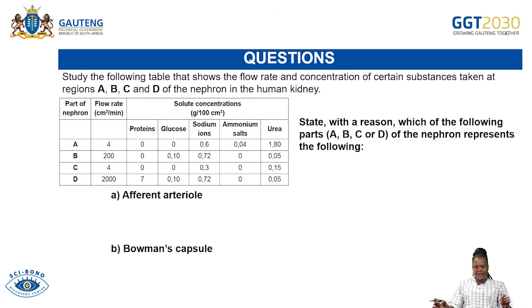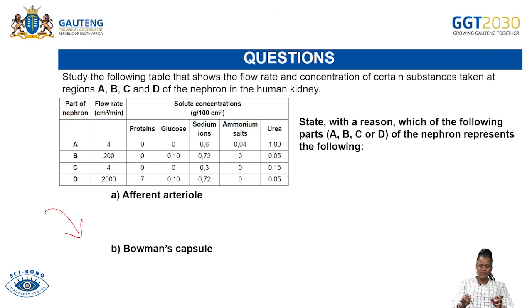And then the second last question, on homeostasis. We are given the table and the story there, and the question says, state with a reason which of the following parts A, B, C, or D of the nephron represents the afferent arteriole. Remember, afferent is the one that is getting into the Bowman's capsule.